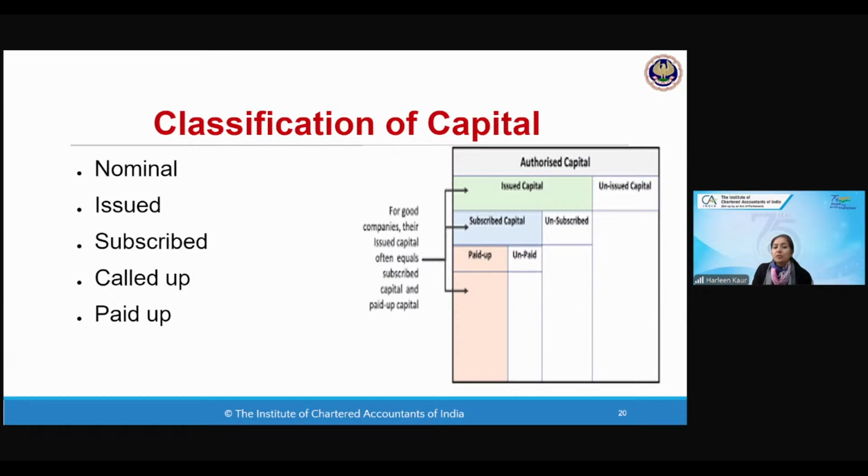So what is the real capital with which the company is doing the business? Is it the nominal, issued, subscribed, called up, or paid up capital? What is the real capital with which the company is doing the business? It is the paid up capital. So anytime you want to invest in any company, what capital do you have to see? You have to see what is the real paid up capital of the company. That is the capital which tells you about the business of the company.